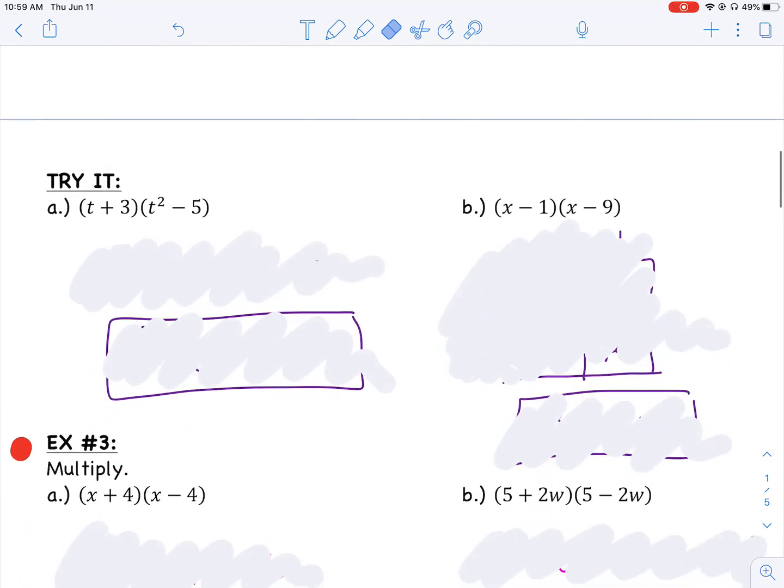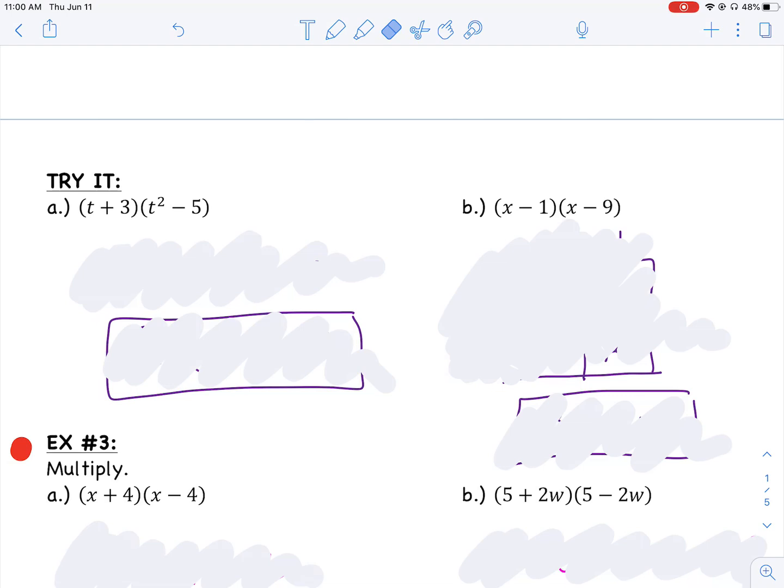Pick a method. Try whatever method you'd like. Maybe try FOIL on the first one and box on the second one, and practice these two try-it problems. Pause the video and try a couple different methods on A and B, and then come back and let's see if we got the same final answer. We should, no matter what method you use.